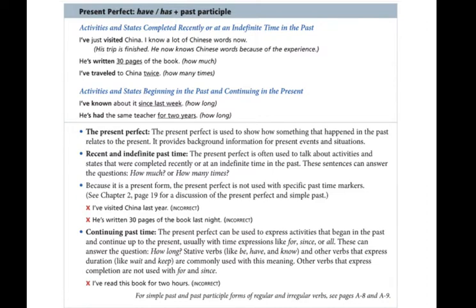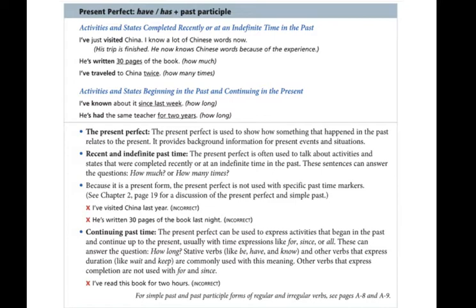You could make this better by getting rid of the have and just say, I visited China last year. Another one is, he's written 30 pages of the book last night. That's incorrect because you have last night. You can edit this by getting rid of the has and just say he, and then we need to change it to the past form. He wrote 30 pages of the book last night.